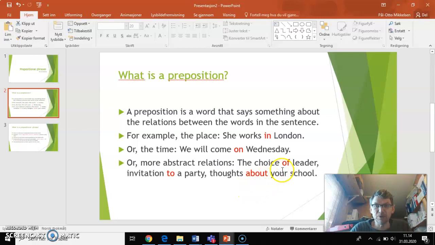These are also prepositions. So all these 5 are prepositions and we have lots more. For example, under the table, on top of the roof, above the school, into the building, and so on and so on. There are lots of them.